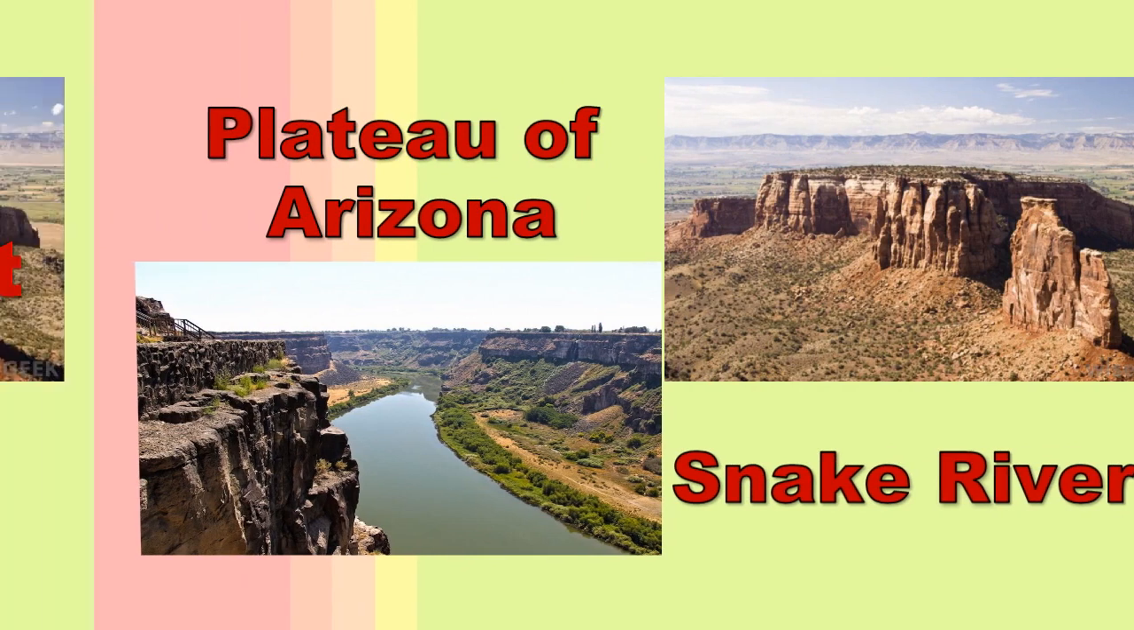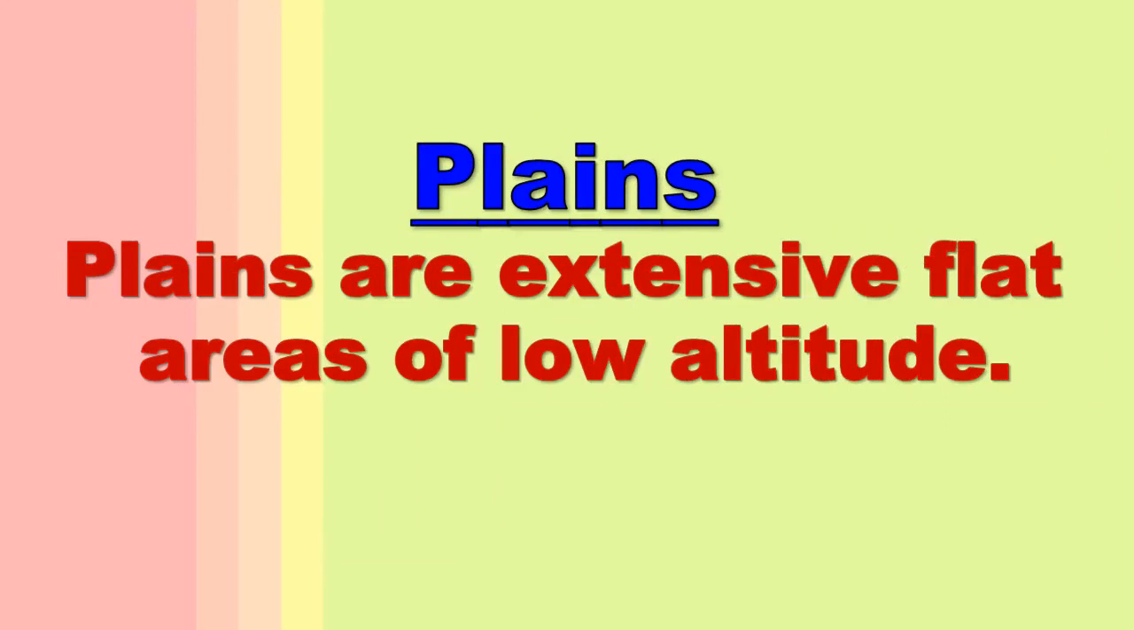The next comes plains. A plain is defined as an extensive flat area of low altitude. They are vast, they are flat, and they are not elevated. That's why they appear at low altitude. They have a local relief of less than 150 meters above sea level. An important characteristic of a plain is that it has completely level land, or sometimes gentle rolling topography.